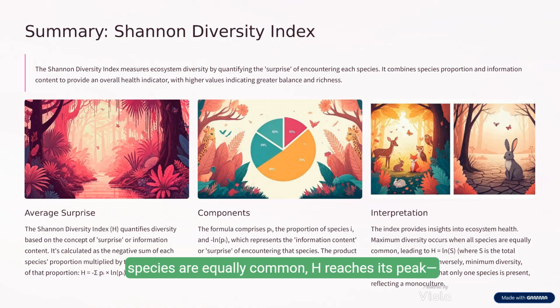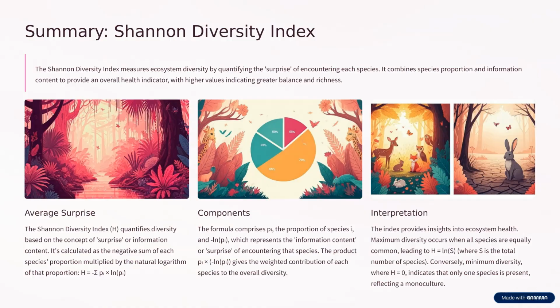When all species are equally common, H reaches its peak, reflecting maximum diversity and balance. If only one species dominates, H drops to zero, a monoculture with little resilience. This index turns complex communities into clear indicators of ecological richness.